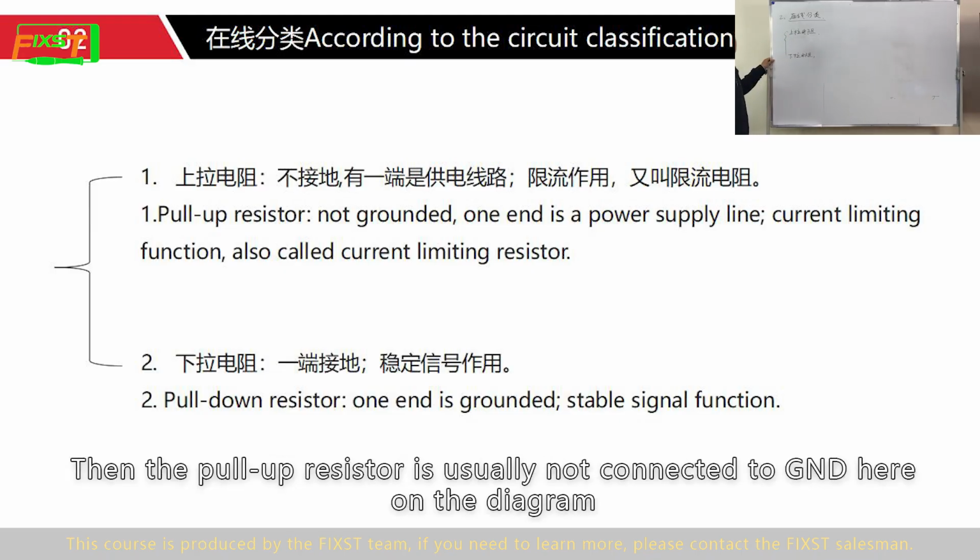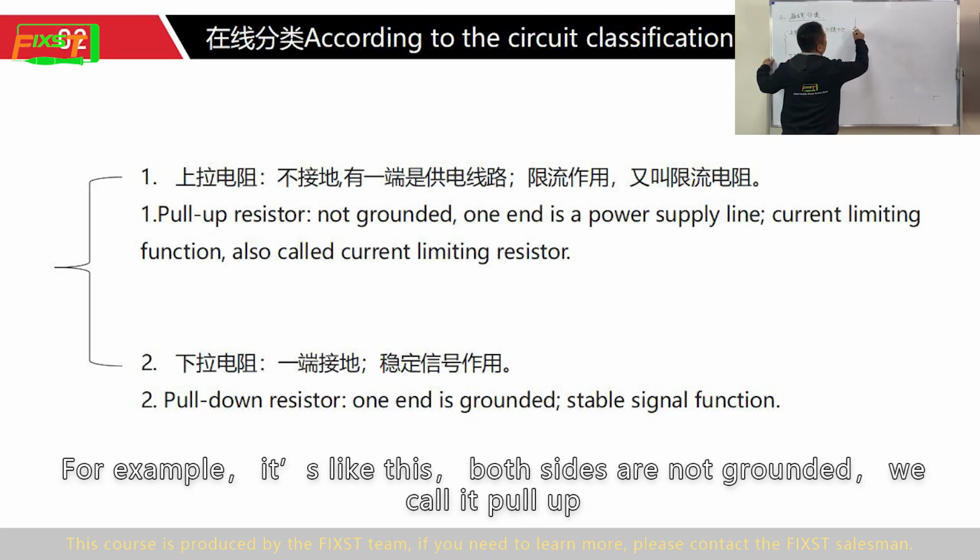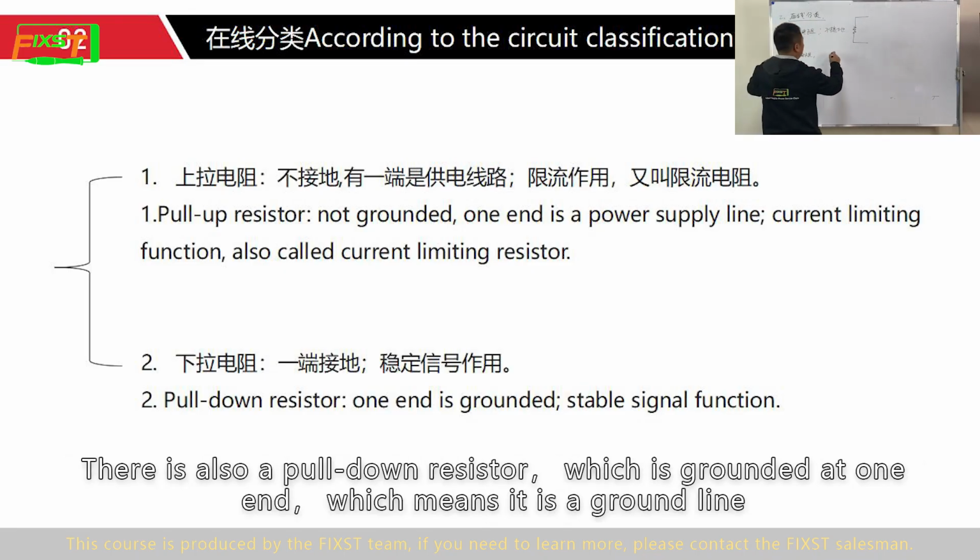The pull-up resistor is usually not connected to the ground here on the diagram. For example, it is like this. Both sides are not grounded. We call it pull-up. There is also a pull-down resistor, which is grounded at the end, which means it is a ground line.